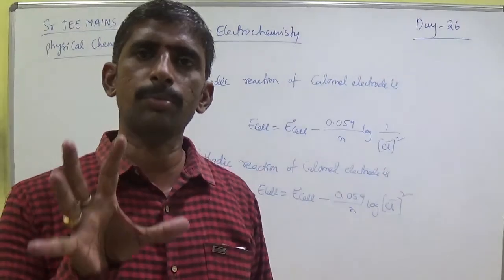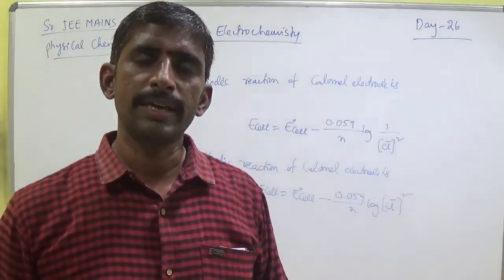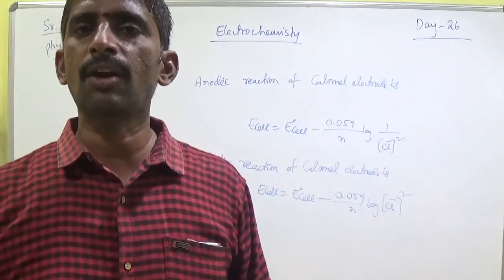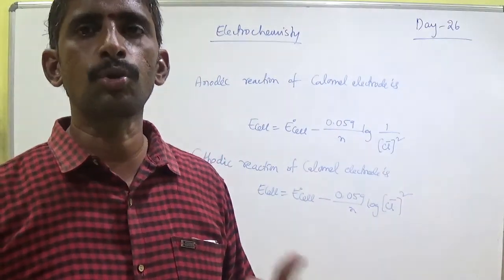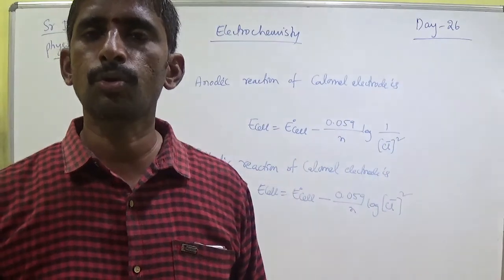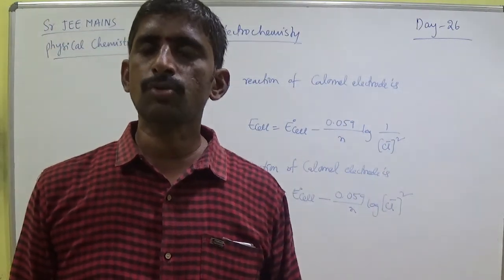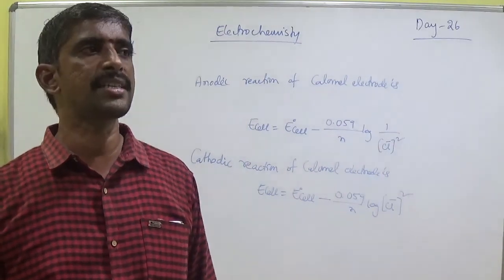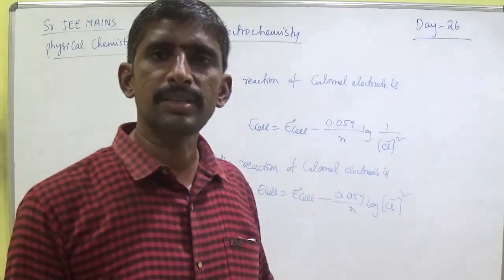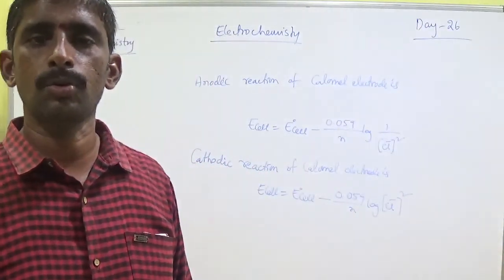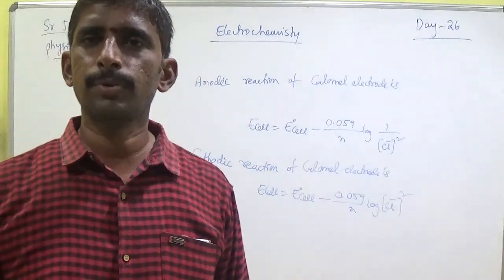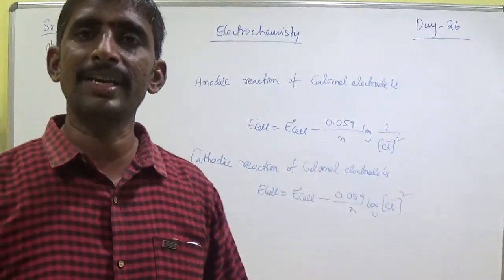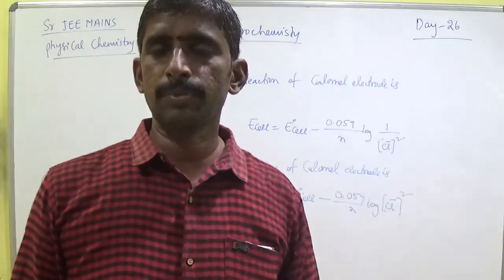So that is the calomel electrode, one type of electrode. The calomel electrode consists of mercury covered with mercurous chloride, in contact with the solution of potassium chloride. That is a calomel electrode. Okay students, today enough. The remaining concepts continue next class. After that I will start a very important concept in the next period.